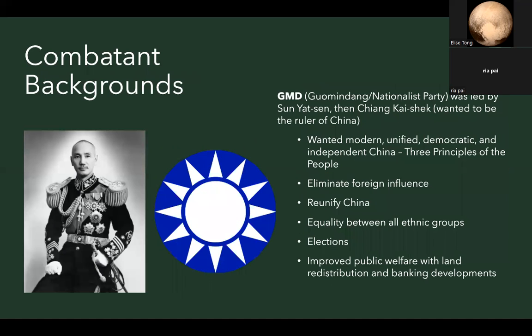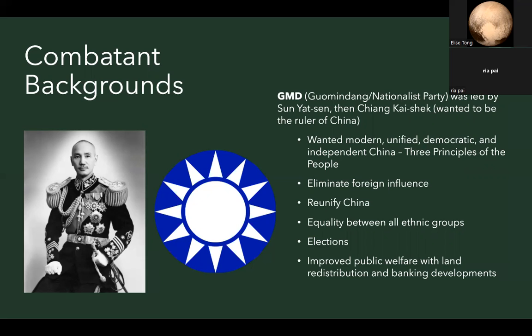All right, so here are some combatant backgrounds. So the nationalists, or Kuomintang, were first led by Sun Yat-sen, but then it was later led by General Jiang Jieshi, who wanted to consolidate his position as the ruler of China by leading the Northern Expedition to defeat warlords and unify China. The Kuomintang wanted to create a modern, unified, and independent China through the three principles of the people. They wanted to eliminate foreign influence in China, reunify China, and ensure equality between all ethnic groups.